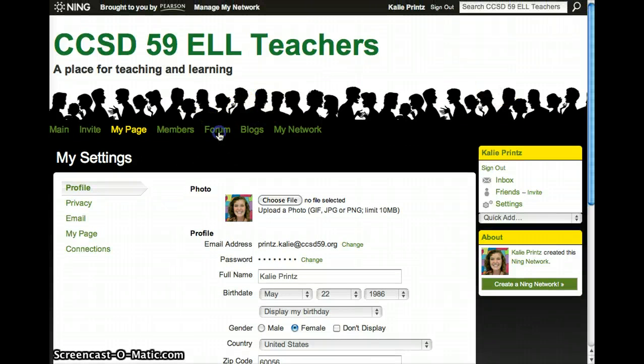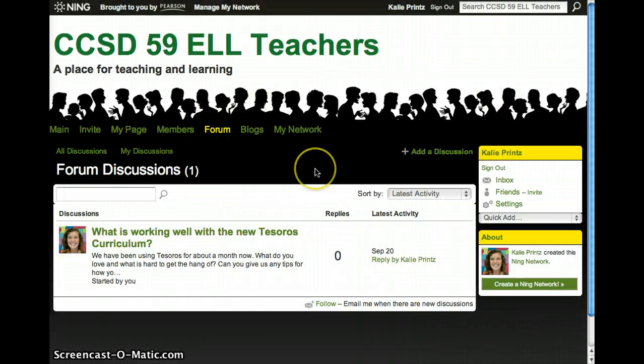Let's go over now to our forum page. Our vision for the forums page is to use it as continuing professional development. Most of the forum discussions will be led by Susan or Martina, but there's also a space for you to ask your questions and to respond to the questions of others. There will also be a space for you to ask questions to a Thesaurus representative, as they're part of our community as well. This will take place all in the forum section.